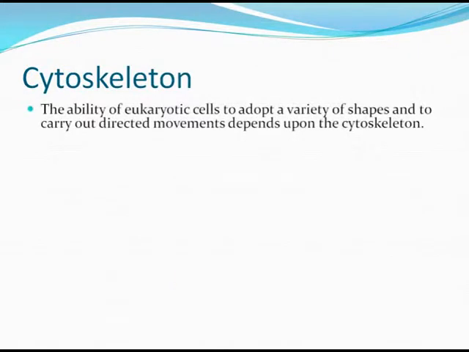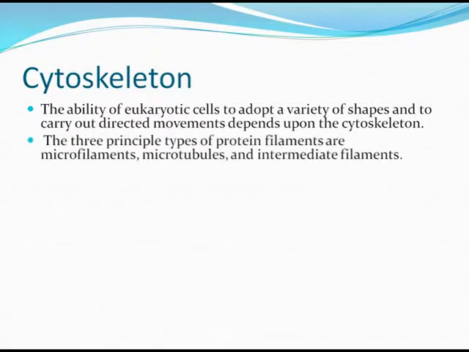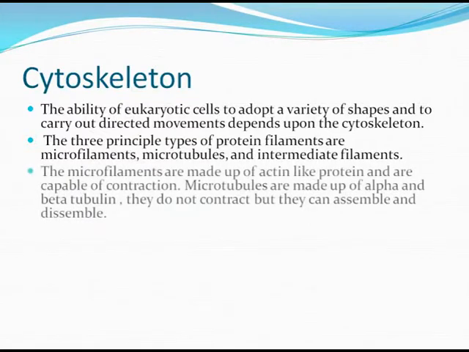Cytoskeleton. The ability of eukaryotic cells to adopt a variety of shapes and to carry out directed movements depends on the cytoskeleton. The three principal types of protein filaments are microfilaments, microtubules, and intermediate filaments. The microfilaments are made up of actin-like proteins and are capable of contraction.